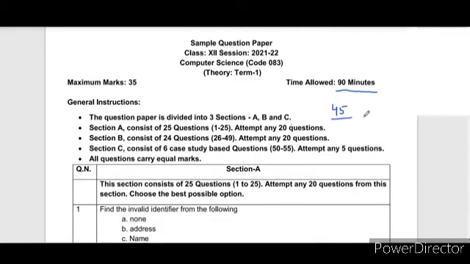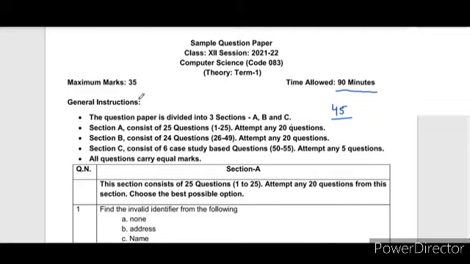You have to judiciously divide your time: 90 minutes for 45 questions. Ideally, people think that 2 minutes per question is enough, but now we will discuss how and how much time we can cover for each question intelligently, so that we can go for the difficult questions where we have to put in more than 2 minutes.